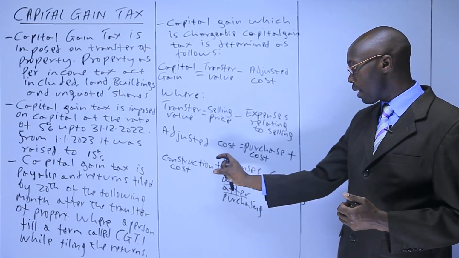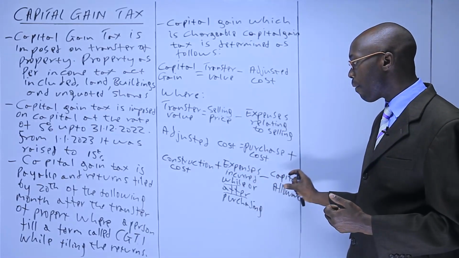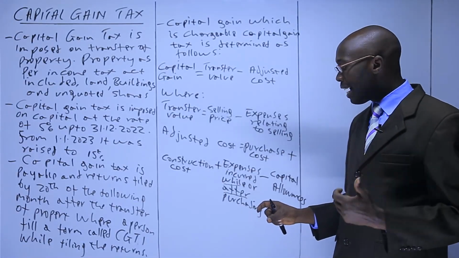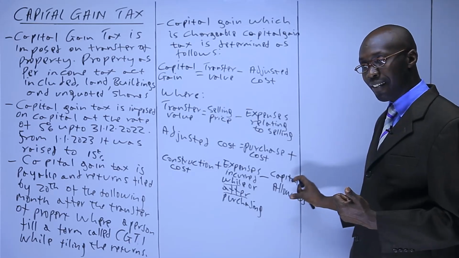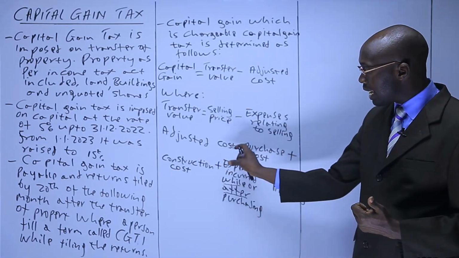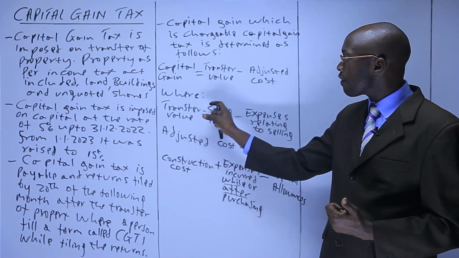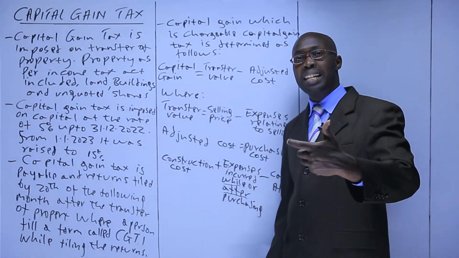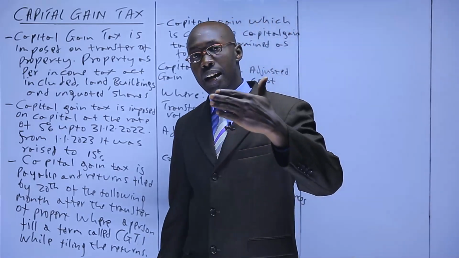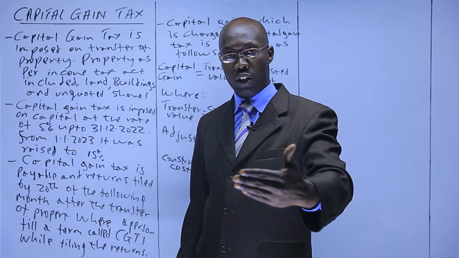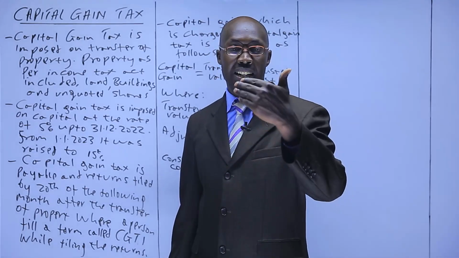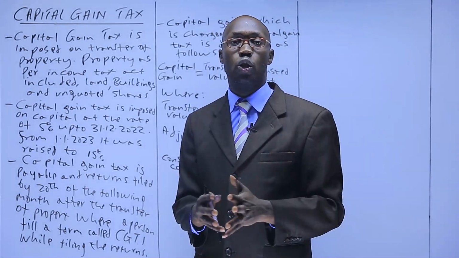So you add them. And then you minus capital allowance. This building that you have constructed loses value with time. That loss of value is the one that we call capital allowance. So remove it. When you get the adjusted cost and you have the transfer value, compare them and you get the gain. That is the one that you tax at the rate of 5% up to 1st December 2022. From 1st January 2023, the rate is 15% to get the capital gain tax.